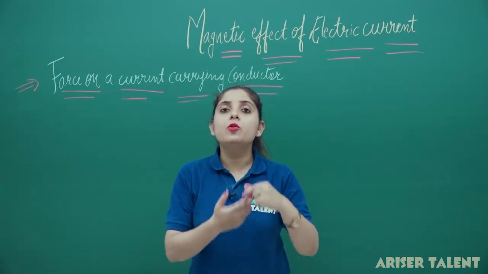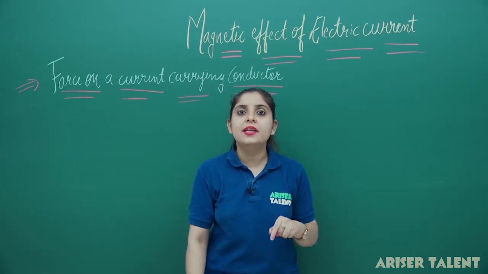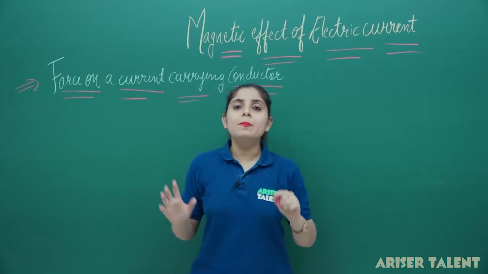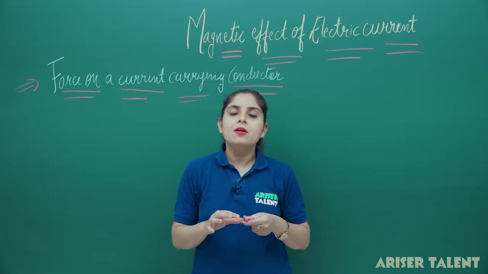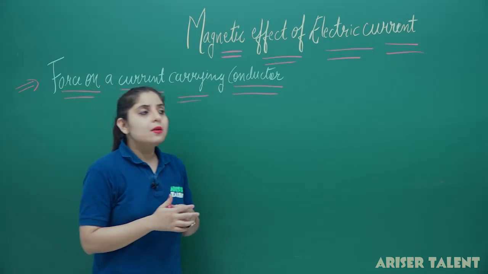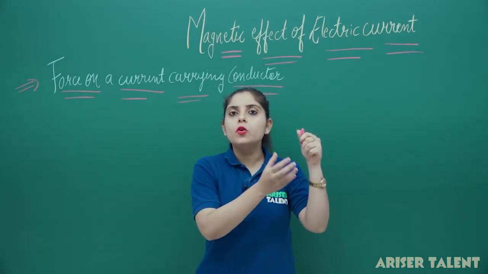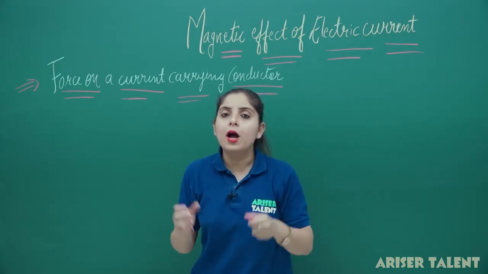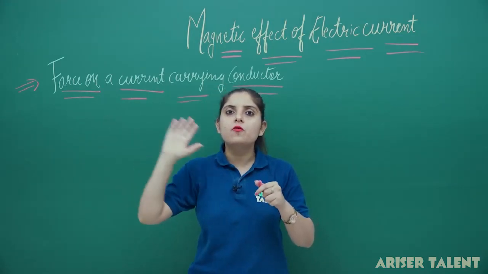It means a new concept came: in addition to the magnetic field and the current in the circuit, you have a third new factor, and that third factor is force. There will be a force exerted on the conductor when you place it in a magnetic field. Now you have to calculate how much force is exerted. At some points in the conductor you will get a weak force, and at some points a very strong force. You obtain the net force by superimposition of all these forces.